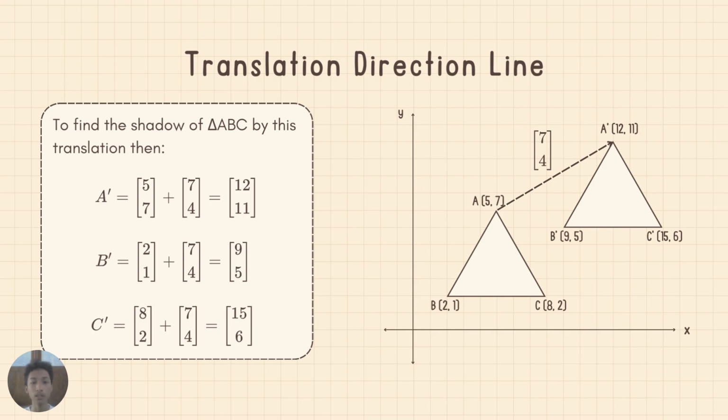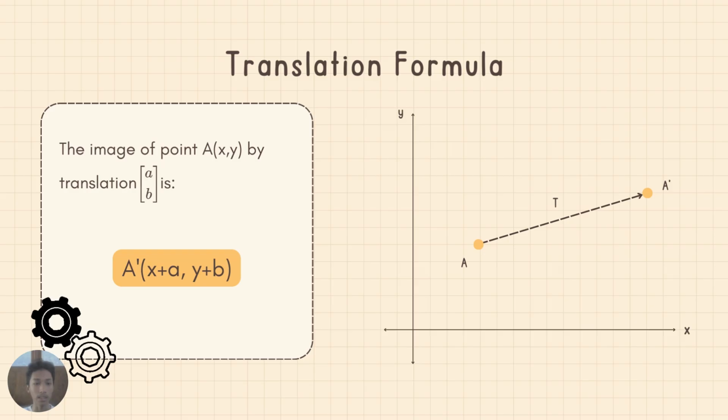To find the image of triangle ABC by this translation, A prime is equal to the vector with components 5 and 7 plus the vector with components 7 and 4, resulting in the vector with components 12 and 11, and the other points follow the same path. And then we get this image, as you can see.